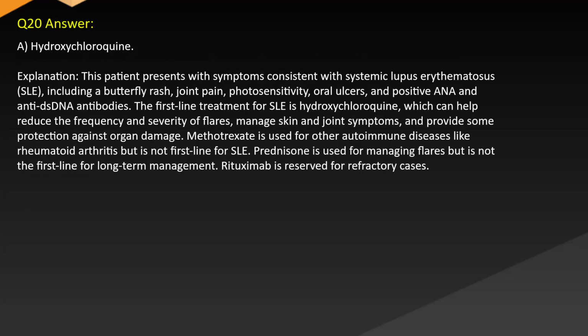Answer: A. Hydroxychloroquine. Explanation: this patient presents with symptoms consistent with systemic lupus erythematosus, SLE, including a butterfly rash, joint pain, photosensitivity, oral ulcers, and positive anti-dsDNA antibodies. The first-line treatment for SLE is hydroxychloroquine, which can help reduce the frequency and severity of flares, manage skin and joint symptoms, and provide some protection against organ damage. Methotrexate is used for other autoimmune diseases like rheumatoid arthritis, but is not first line for SLE. Prednisone is used for managing flares, but is not the first line for long-term management. Rituximab is reserved for refractory cases.